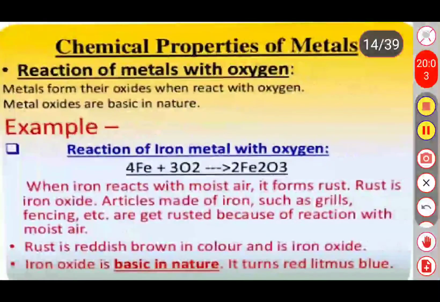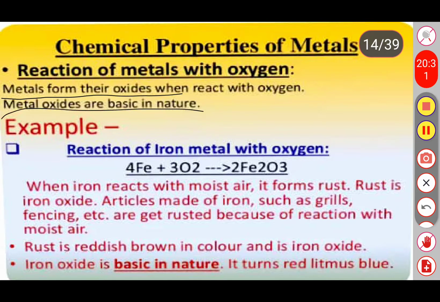See the next one. Some more information is about the reaction of metals with the oxygen. Metals form their oxides when they react with the oxygen. We already discussed this one. Whenever a metal reacts with the oxygen, it forms metal oxides. Metal oxides are basic in nature. An example is given here.